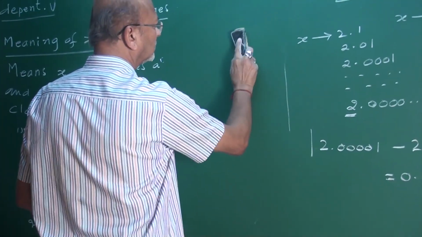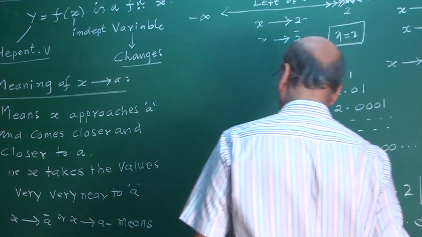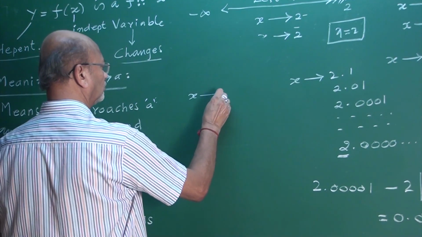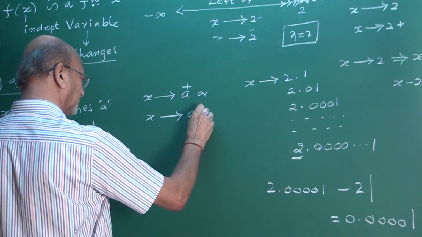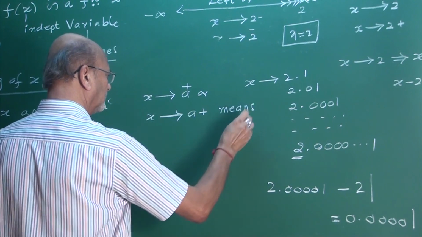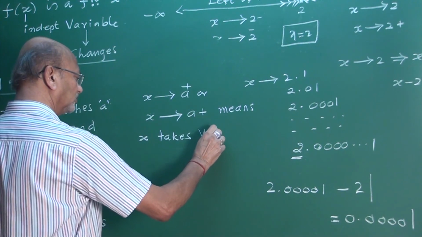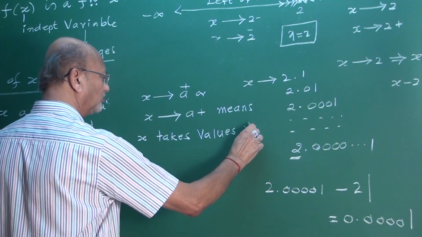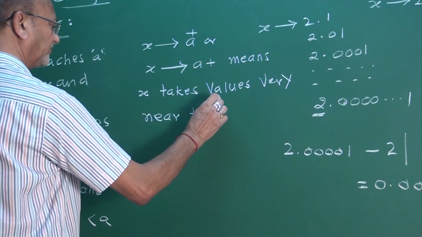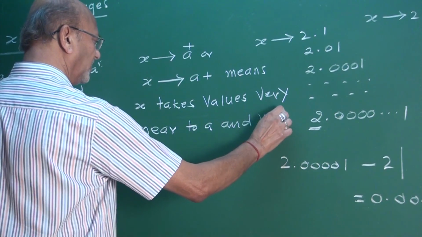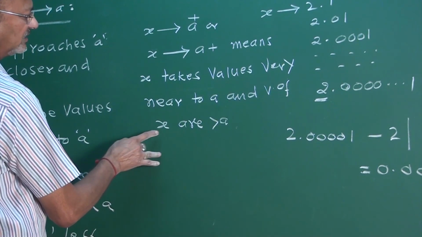Another one. X tends to a plus, or x tends to a plus anything, means x takes values very near to a, very near to a, and values of x are greater than a, very near, greater than a.